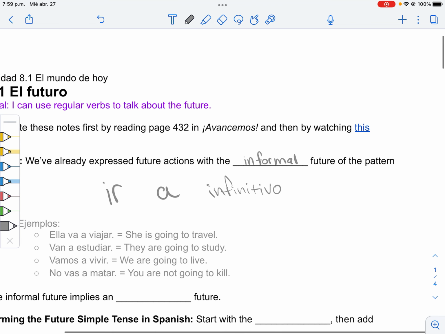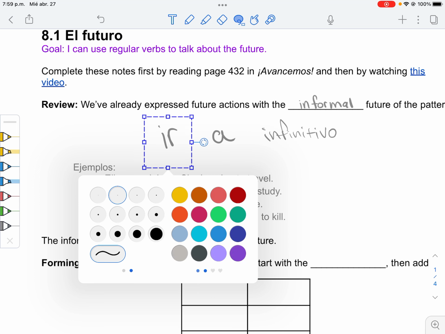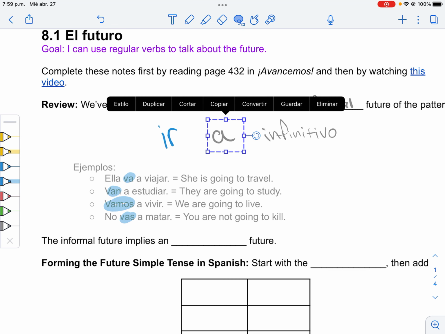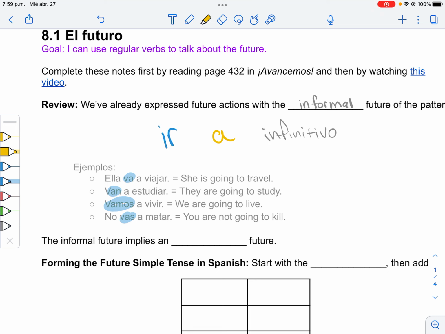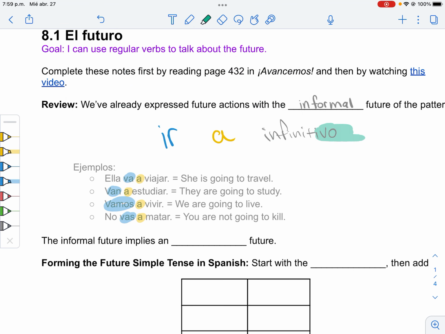Por ejemplo, here, let's color code this. Ir, let's do blue. Ella va a viajar. Ellos van a estudiar. Nosotros vamos a vivir. No vas a matar. We also need to include this little a in there. A lot of people often forget it, but a viajar, van a estudiar, a vivir, a matar. And then our infinitive ending always ends in an R. Viajar, estudiar, vivir, matar.